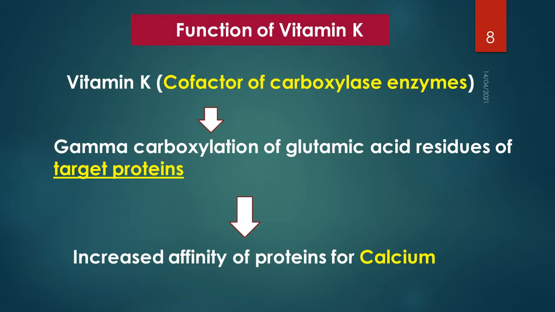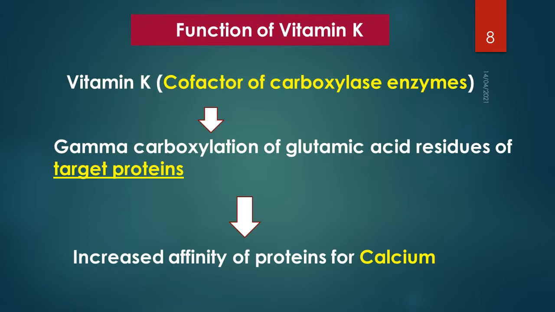Now, what are the functions of vitamin K? The major function of vitamin K is that it acts as a cofactor for enzyme carboxylases. It causes gamma carboxylation of glutamic acid residues of target proteins in various tissues. These proteins have glutamic acid residues in large amount, and vitamin K increases gamma carboxylation of these glutamic acid residues of target proteins. Now, why is this gamma carboxylation required for target proteins?